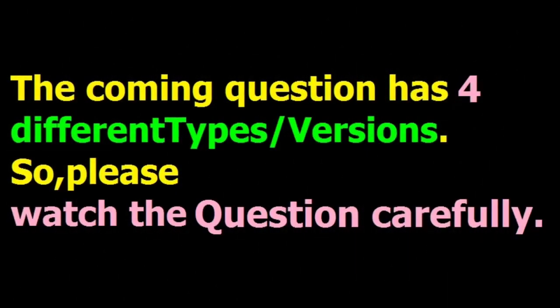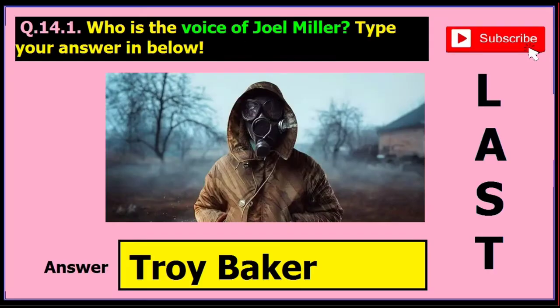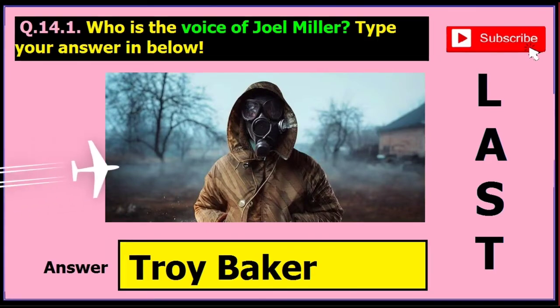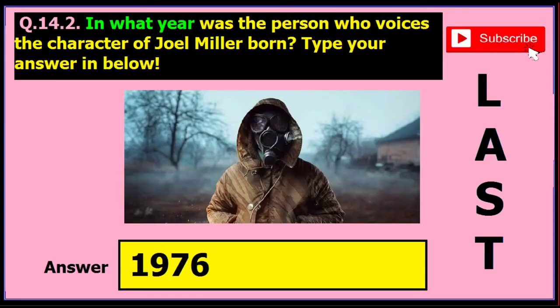Now, the coming question has 4 versions or types, and just like before, you need to read the question very carefully because each version differs from each other in question. For instance, in version 1 of this question, it is asked who is the voice of Joel Miller, and if this question is asked, then the answer is Troy Baker. Now, in version 2 of this question, it is asked in what year was the person who voices the character of Joel Miller born. If it is asked, then the answer is 1976.